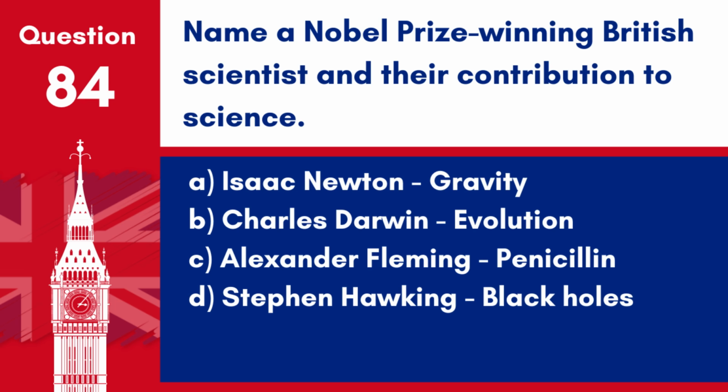1901. Question 84. Name a Nobel Prize-winning British scientist and their contribution to science. A. Isaac Newton, gravity. B. Charles Darwin, evolution. C. Alexander Fleming, penicillin. D. Stephen Hawking, black holes. Answer: C. Alexander Fleming, penicillin.